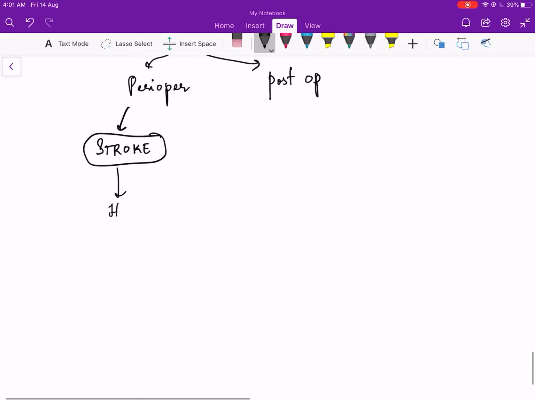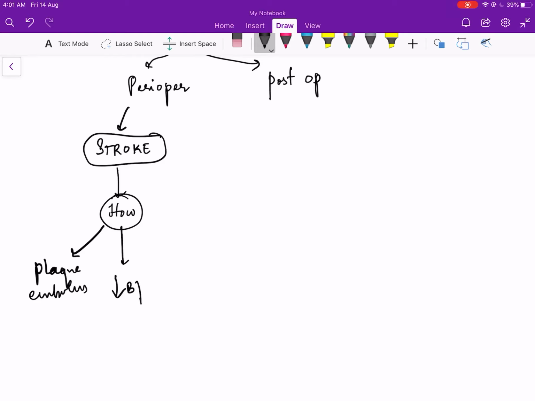How can a patient develop stroke in carotid artery disease? Similarly the plaque can get embolized, or the patient may have decreased BP, or relative hypotension develops and leads to infarct.